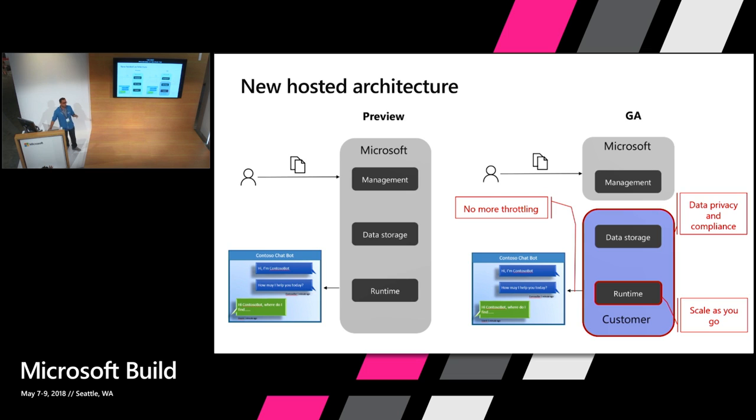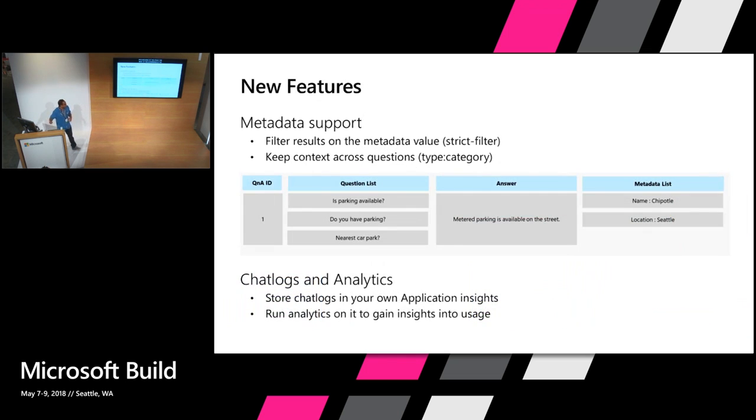Now let me talk about what's new with the portal and the other features that we added. So I'm just going to highlight 4. There are more that you can go and play with. So the first interesting feature that we added is the support for metadata, right? If you look at the schema of a knowledge base, it's usually 2 columns, right? It's a question column and an answer column. So with metadata, we are letting users add their own custom columns to Q&As.